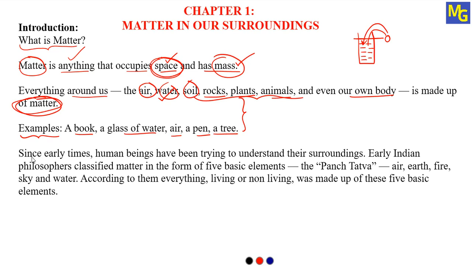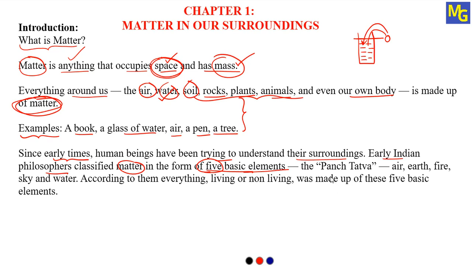Now see the next. Since early times, human beings have been trying to understand their surroundings. These are all notes I have taken from the NCERT book only. You may have seen these sentences from the book itself. Early Indian philosophers classified matter in the form of 5 basic elements.